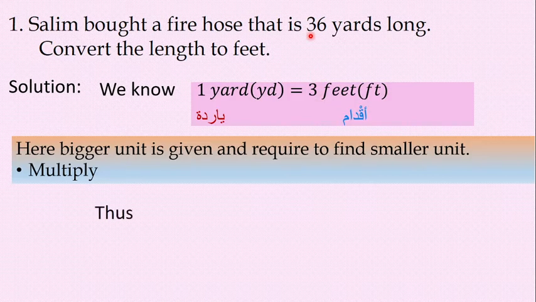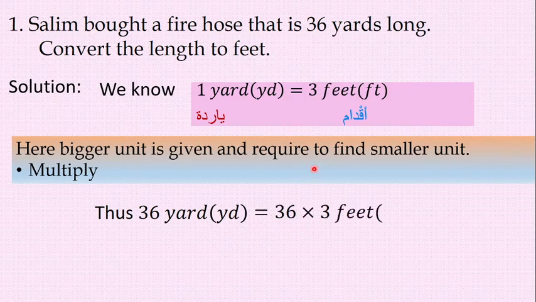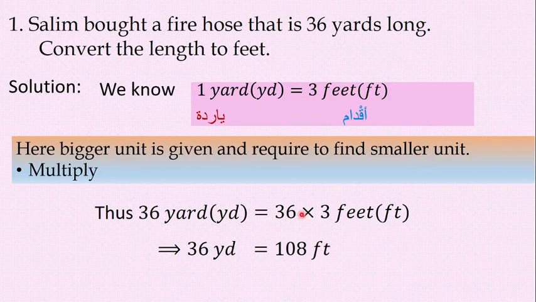Thus 36 yards equals 36 into 3. This 3 you have to multiply, so it becomes feet. 36 yards becomes 36 into 3 feet. 36 into 3 is 108 feet. So thus 36 yards equals 108 feet. You just have to see what is given. Bigger given, multiply. Now see another example.